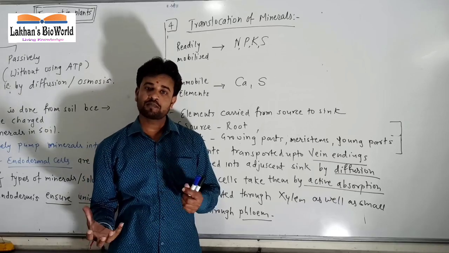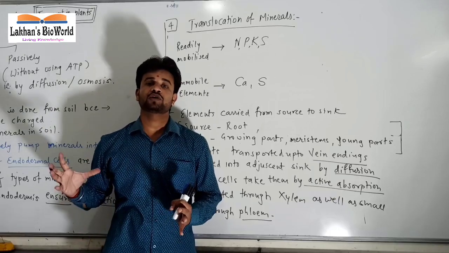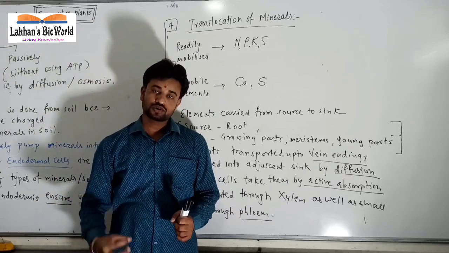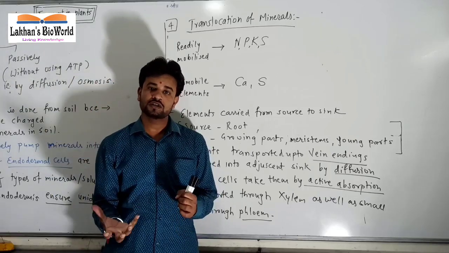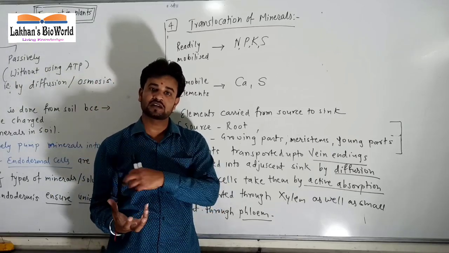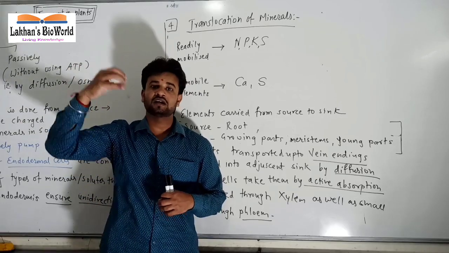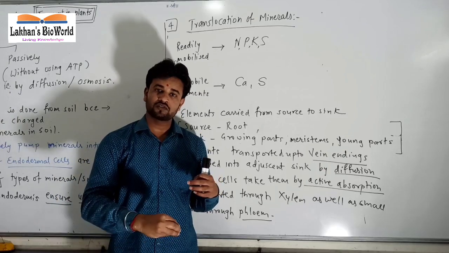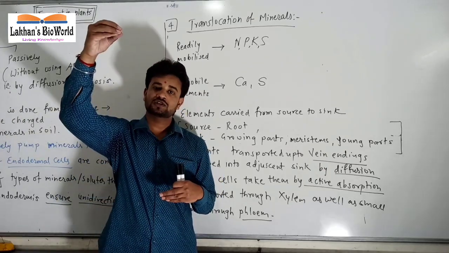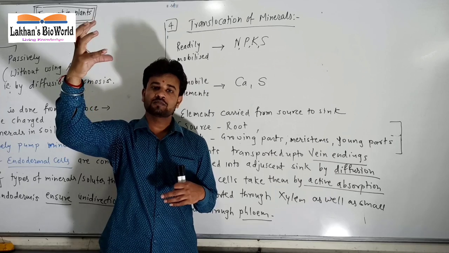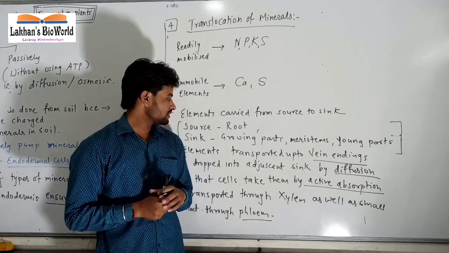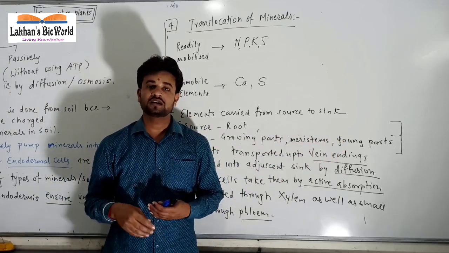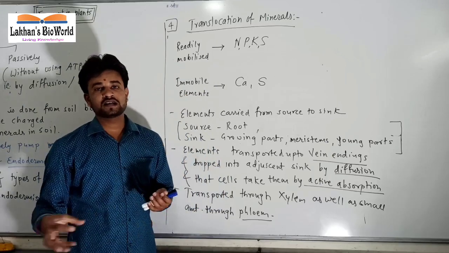In this way the roots become the source of minerals, because there minerals are in very high concentration, and the growing parts will become the sink. Source to sink. Source is the area where there is high concentration of minerals, and sink is where there is a requirement, there is need of minerals. So the minerals are translocated from source to sink, and the chief sinks are growing parts like young meristems and other growing parts, young leaves and fruits. So the minerals are carried from here to here.